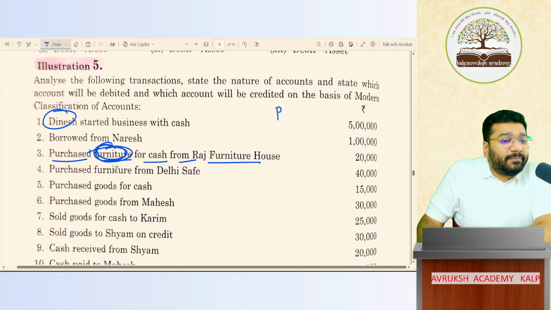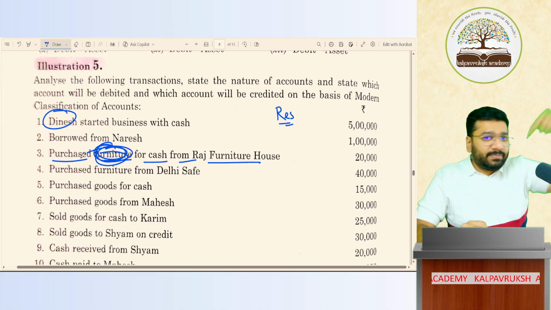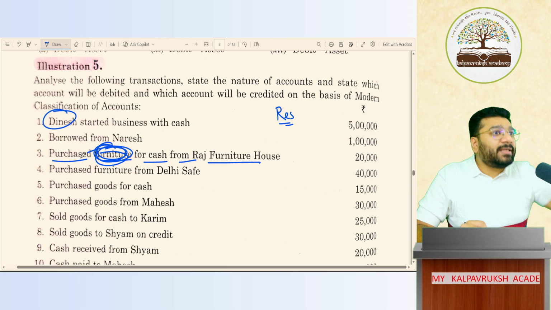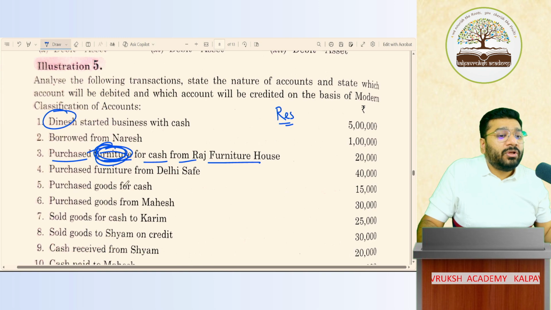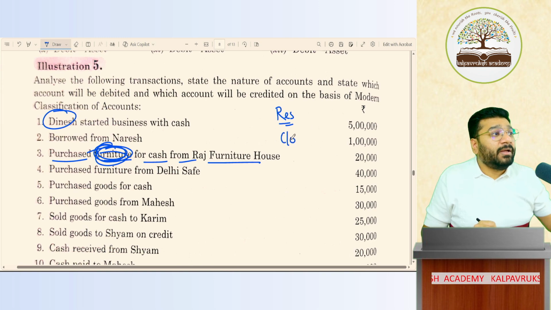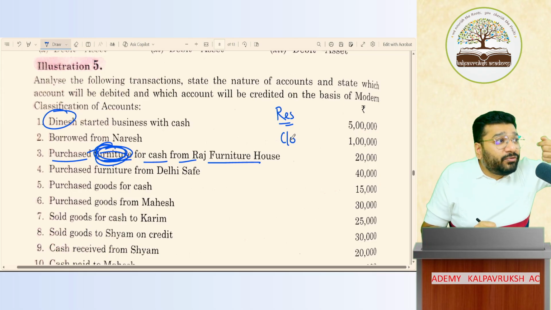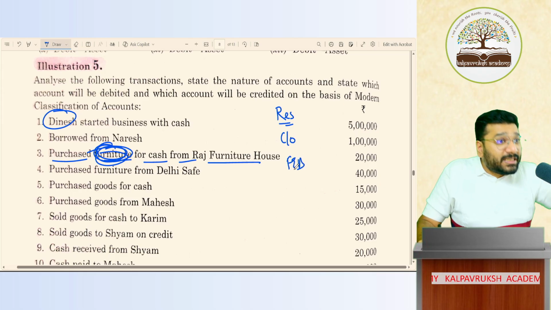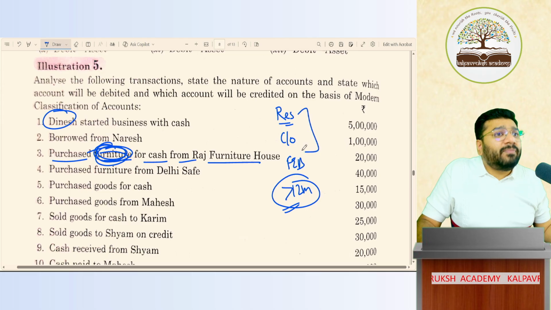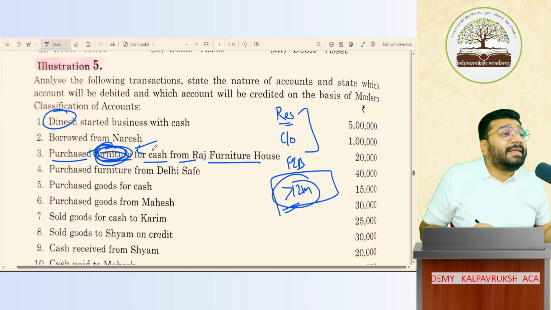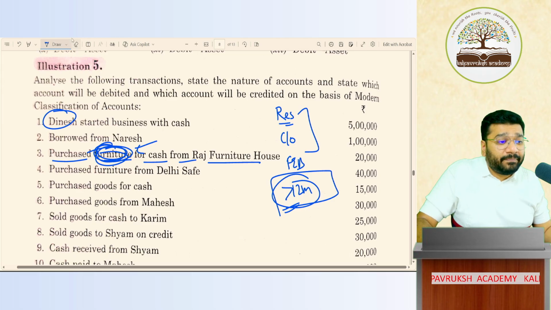From a technical point of view, what is an asset? It is a resource. Is the furniture a resource? The chair you're sitting on is my furniture. It's my resource. On this resource, do I have control? I have control. So control and ownership is with me. This furniture I'm using to generate future economic benefit. And this furniture I'm using for more than 12 months. Apart from these 3 conditions, if this one more 4th condition is satisfied, then this furniture becomes your tangible fixed asset. Got it, not got it.